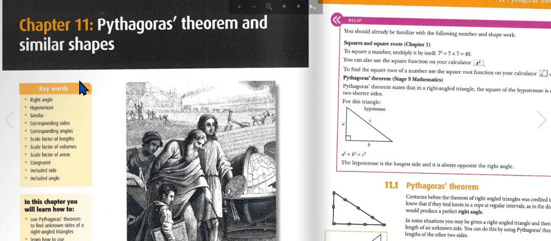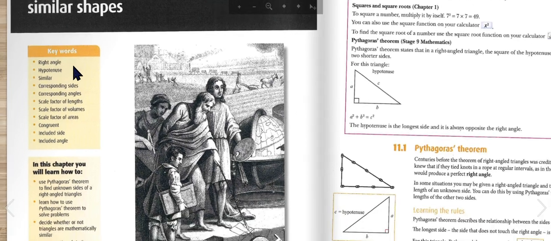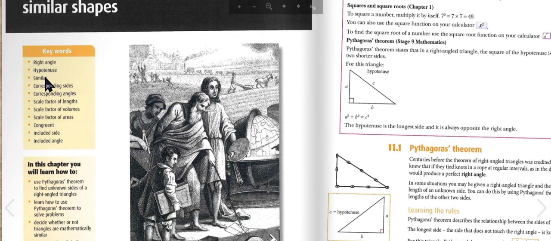Key words: right angle, hypotenuse, similar, corresponding sides, corresponding angles, scale factor of lengths, scale factors of volumes, scale factors of areas, congruent, included side, included angle.